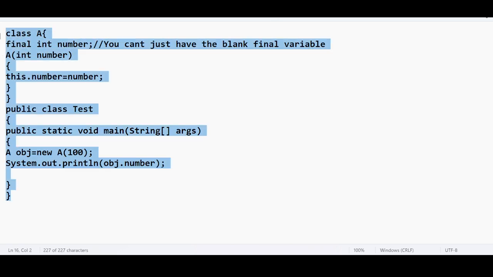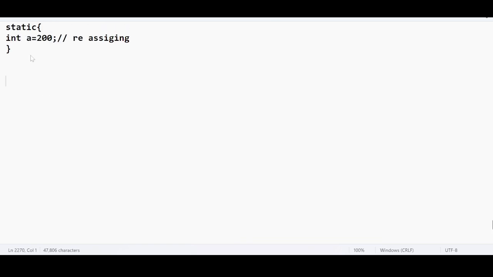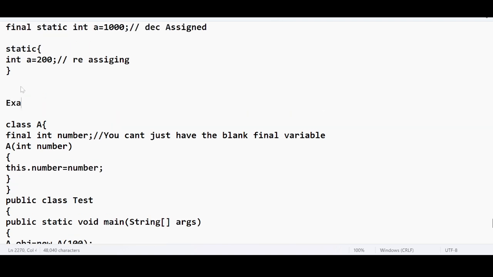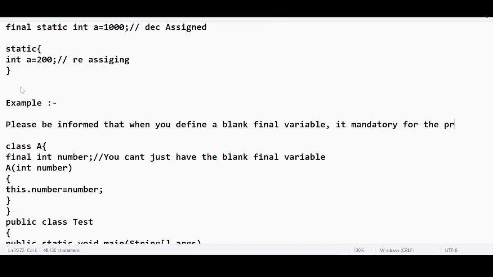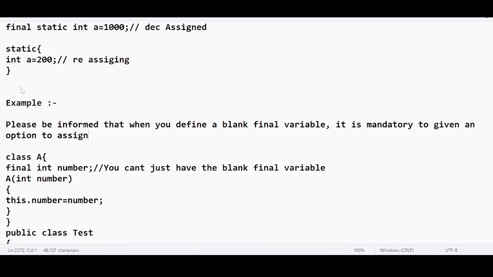What did we learn from this program? Very simple. Please be informed that when you define a blank final variable, it is mandatory to give an option to assign a value to the respective blank final variable.